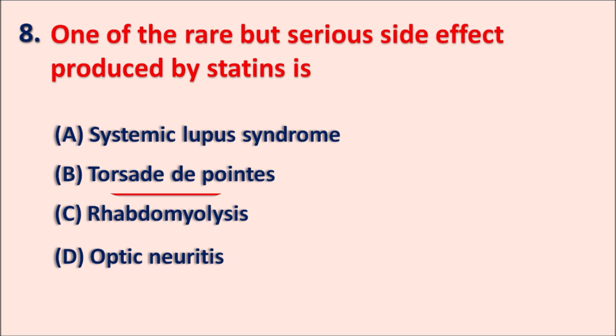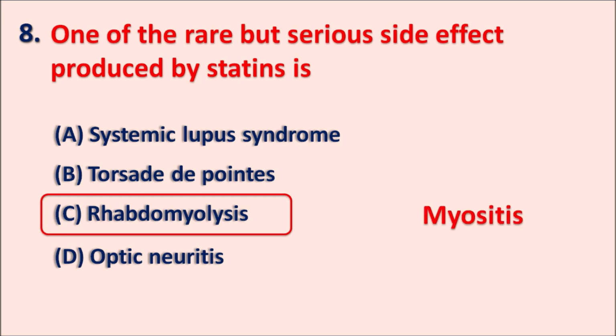The right answer is the rhabdomyolysis. Rhabdomyolysis is the dissolution of the muscle fiber because of the action of the statins. Statins initially produce one of the conditions, myositis, the muscle inflammation. And this, if it is not controlled, can lead to the severe condition rhabdomyolysis. So even though this is a rare side effect produced by statins, it is one of the important side effects that should be considered before the long-term treatment with the statins.